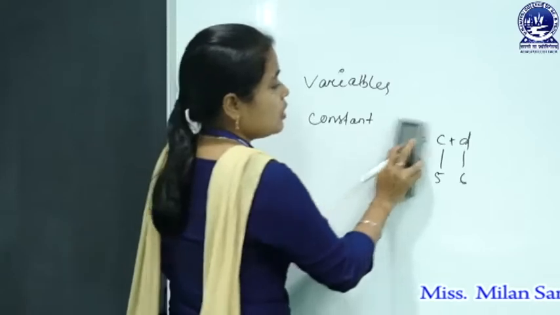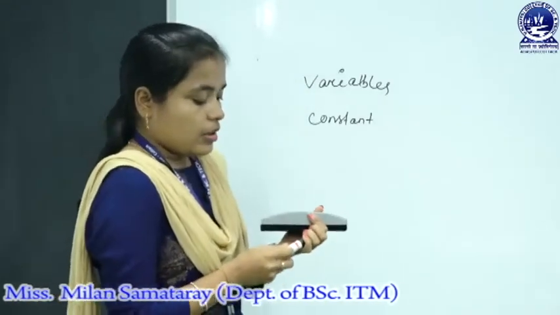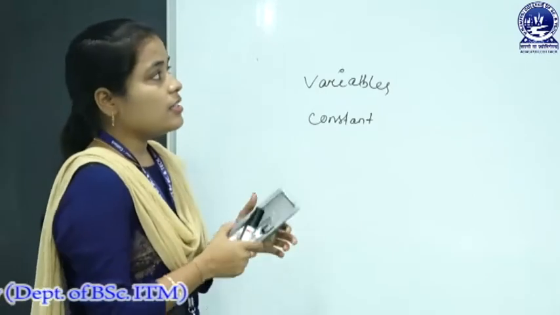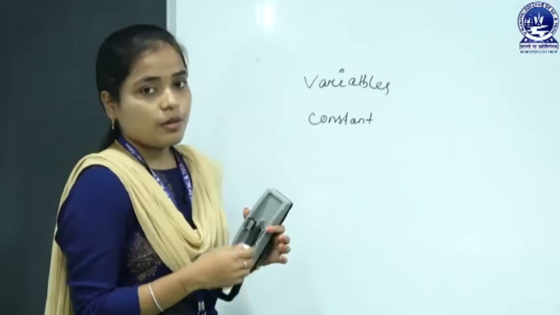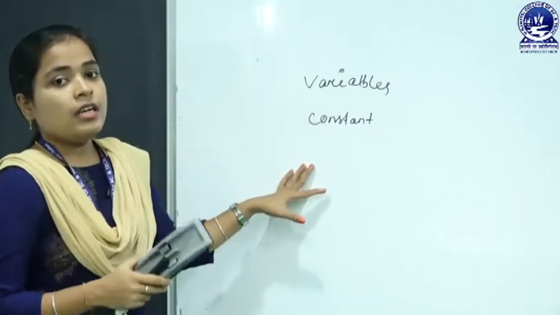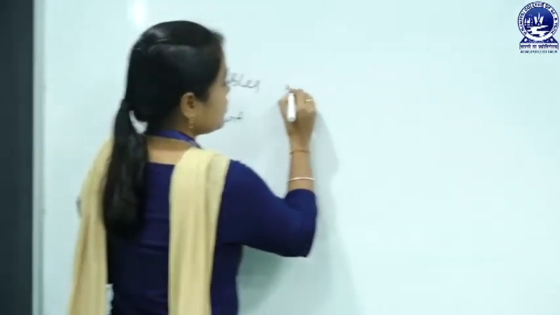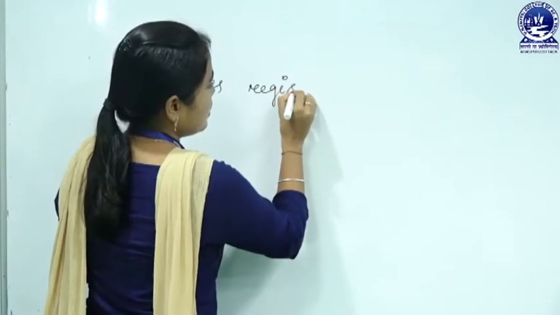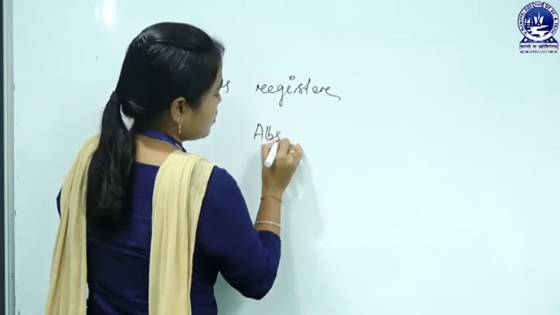So, there are different types of addressing modes, and on the basis of processors the addressing mode types are different, but here we will study the common addressing modes. Precisely, all the addressing modes are categorized into two types. One is register mode and another one is absolute mode.